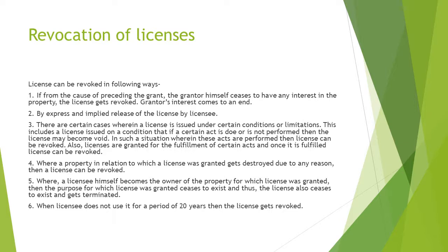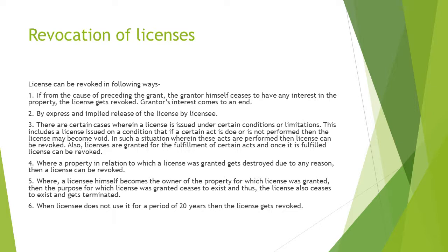Also, licenses are granted for the fulfillment of certain acts, and once it is fulfilled, the license can be revoked. So when the license is granted for a certain condition or under certain limitations, if those conditions are fulfilled, or if the limitations that are provided are violated and the thing he was not supposed to do is performed, then also it will be void and the license will be revoked.